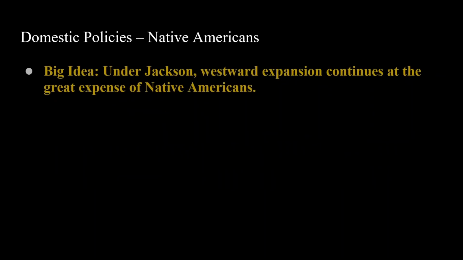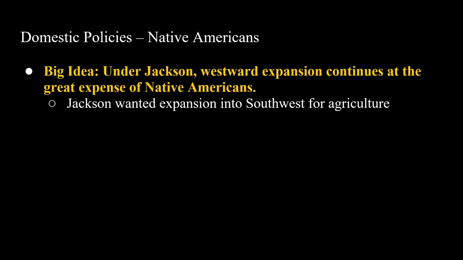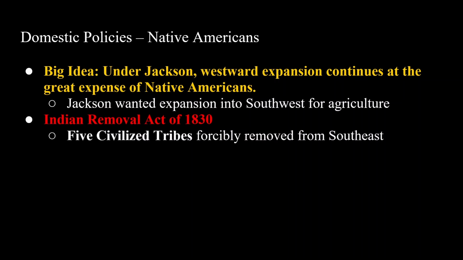Now we're going to cover Jackson's brutal Native American policies. The big idea is that under Jackson, westward expansion is going to continue at the great expense of Native Americans. Now, recall that well before Jackson, we've already seen a trend of moving west, and Jackson wants expansion to the southwest for agriculture. He's going to pass the Indian Removal Act of 1830, which forcibly removed the five civilized tribes from the southeast to land west of the Mississippi.